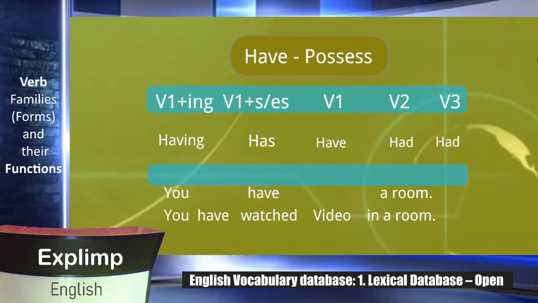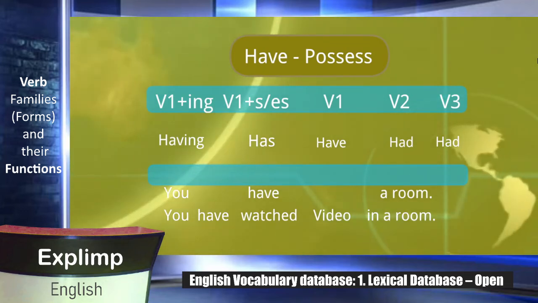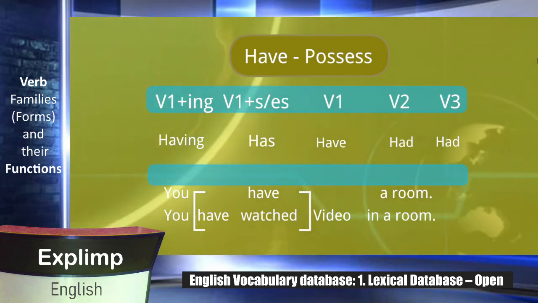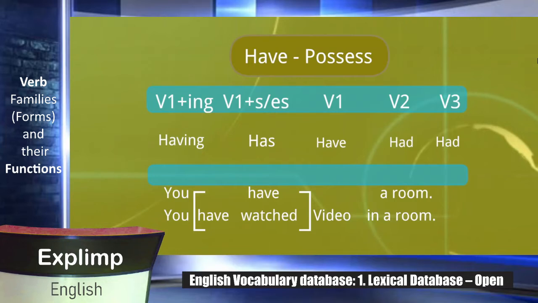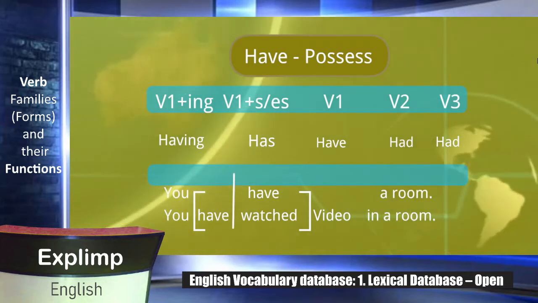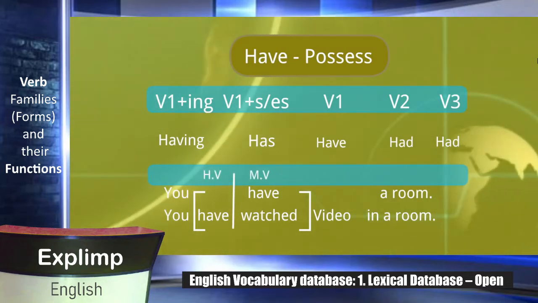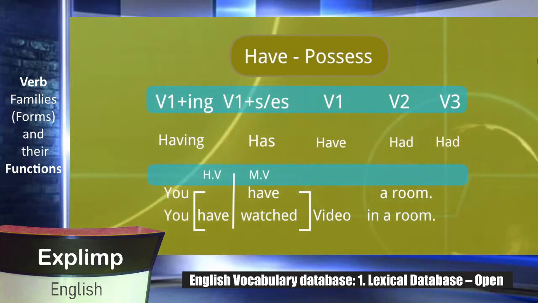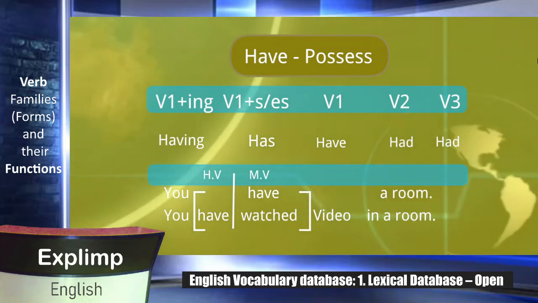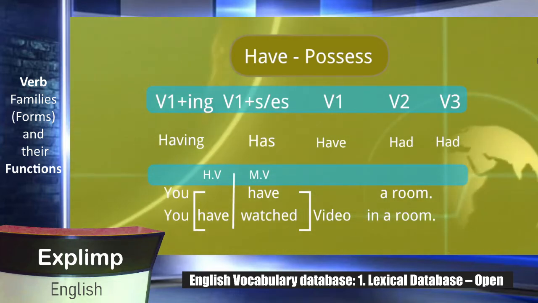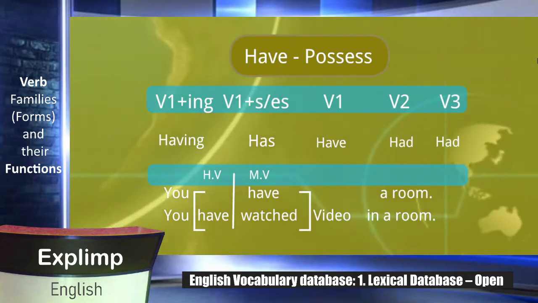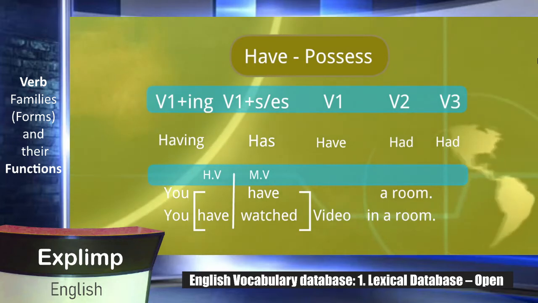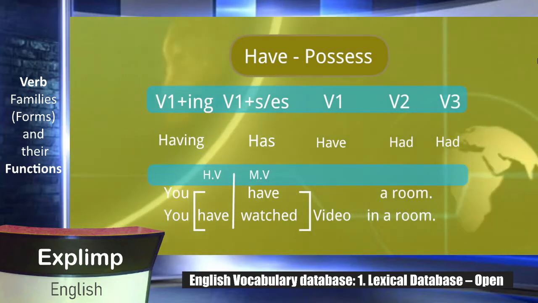In these two examples, have and have watched, both of them are basically verb. On the left side, have is basically a helping verb. On the right side, have and watched, both of them are main verb. Now again, you see in both these sentences there is have. Both seem alike, they are not different, but when it comes to their function, their meaning, their purpose, it is totally different.